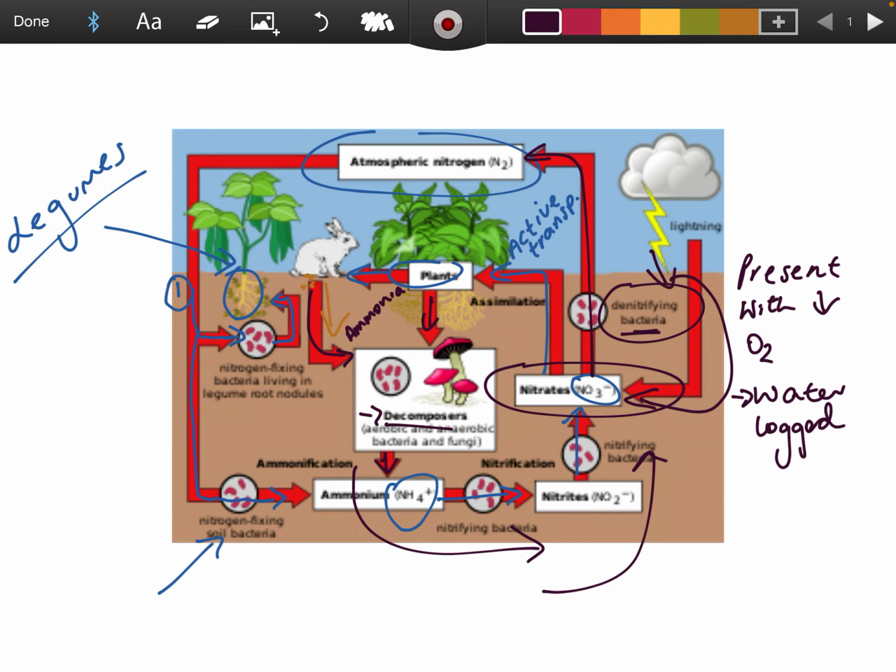How would you avoid this happening? You would plow the soil, which allows it to be aerated. So to avoid this occurring, which you do want to avoid, you plow the soil.